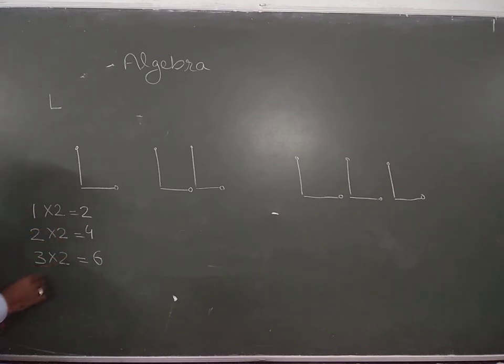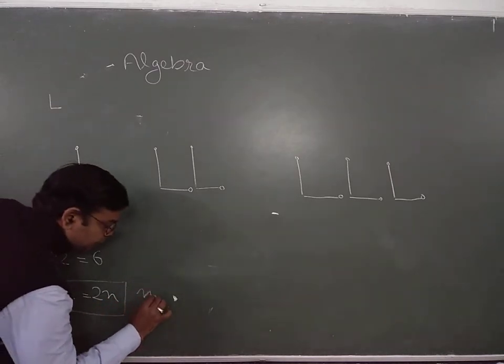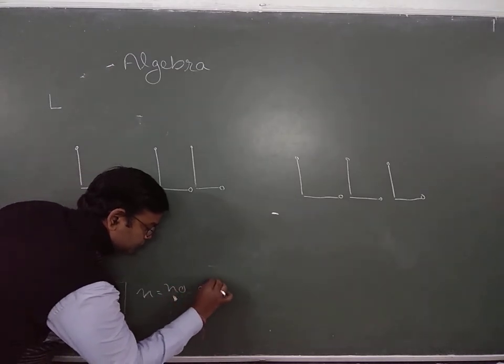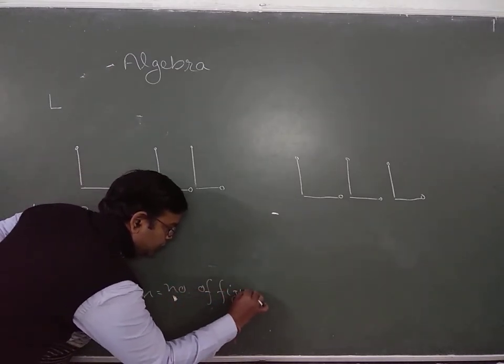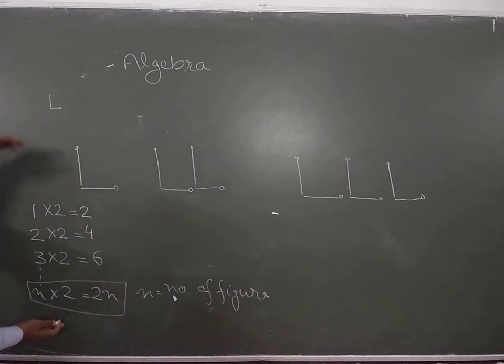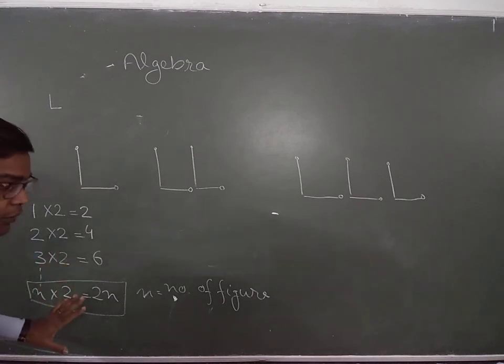This is your constant. So for n number of figures, the number of matchsticks we don't know, so we write 2 into n, it's 2n. Here 2 into n. So likewise we can find out a pattern. This one is also known as the formula, where n is the number of figure. If you are unable to understand this part, repeat this portion again and again and see how I am explaining. This is the easiest part.